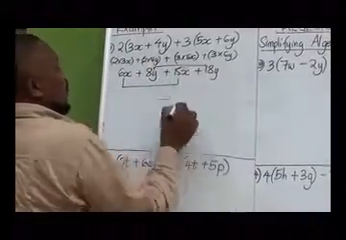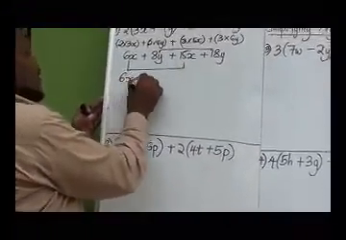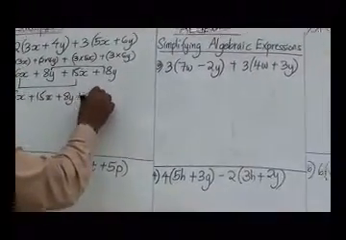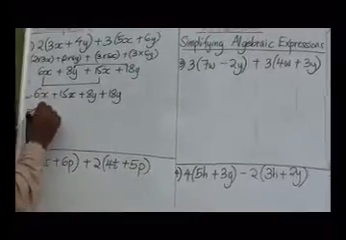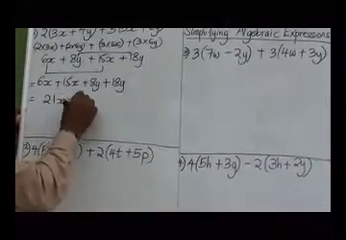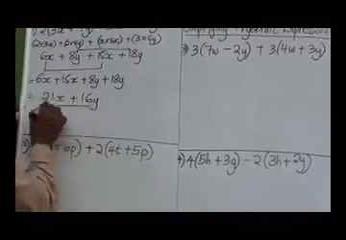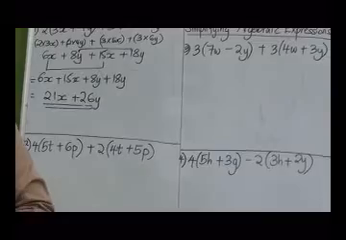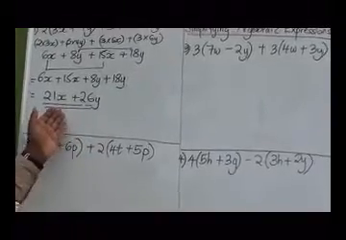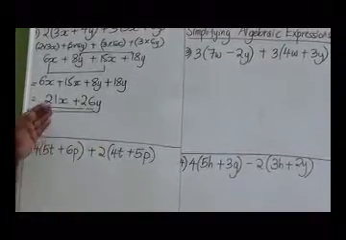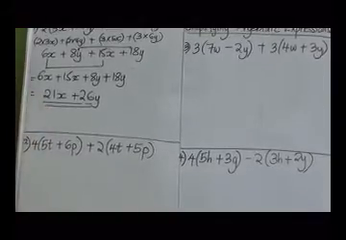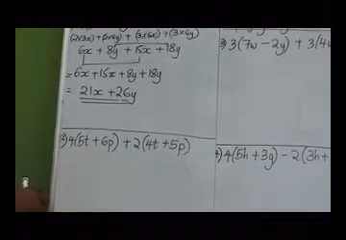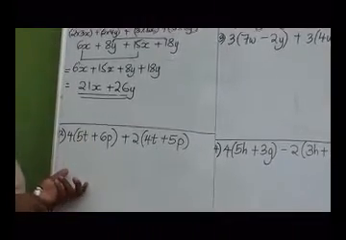So since we know this now, we just collect like terms. 6x plus 15x plus 8y plus 18y. Our answer becomes 21x plus, sorry, plus 26y. Therefore, our answer is correctly displayed. Dear learner, I hope I have taken you slowly. But if I have not, we have another opportunity to follow.